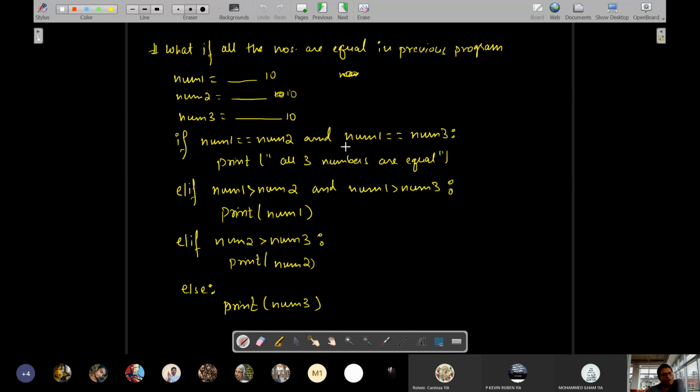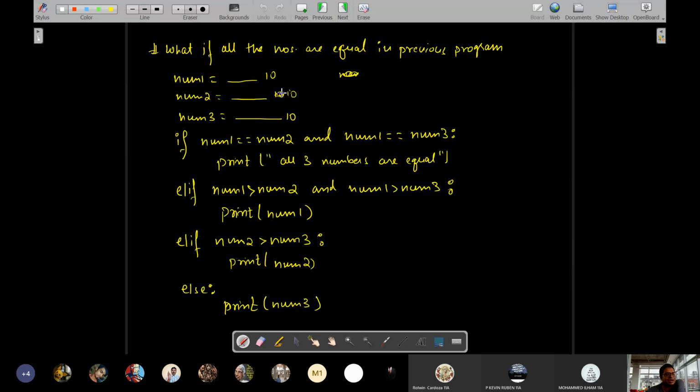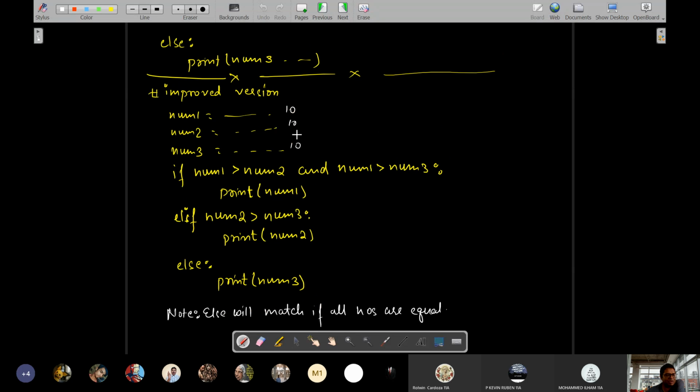If all the numbers are not equal, then the regular program will work, starting to check whether the first is greater than the second or the second is greater than the third, whatever. So we had only one doubt: what if all the numbers are equal? Though the previous program also will not give you the wrong answer, this next program will give you a better view. Here you are specifically mentioning the case where all the numbers are equal. In the previous program, if you have given all 10s, you will get the answer "10 is the biggest." Can anyone say that you are wrong? Out of the given three numbers, 10, 10, 10, 10 is the biggest. You are not wrong, but it is not a good presentation.